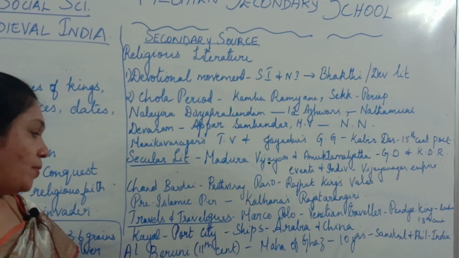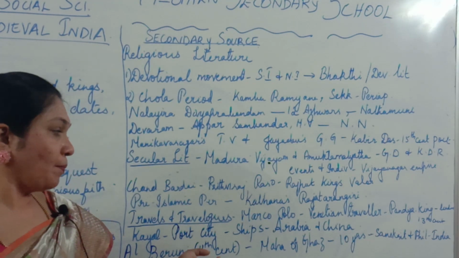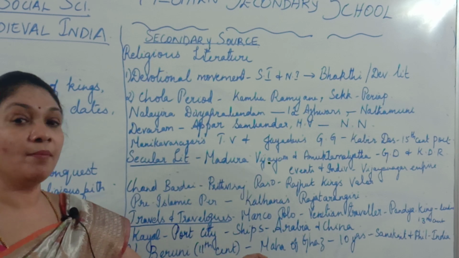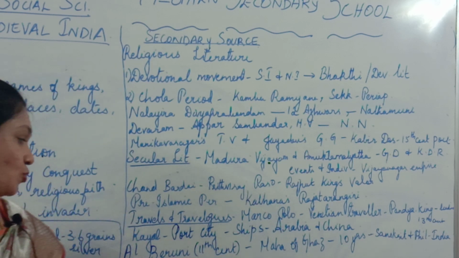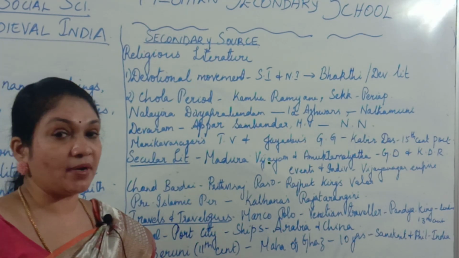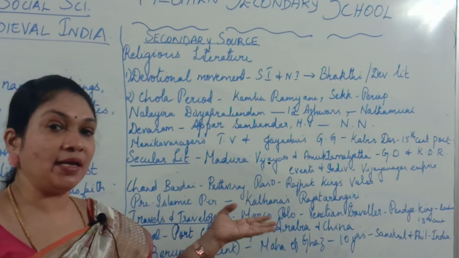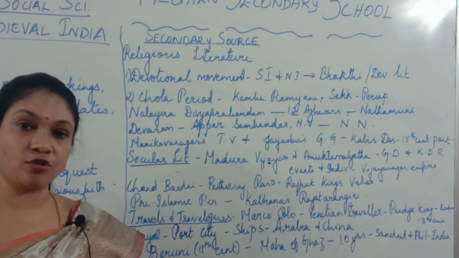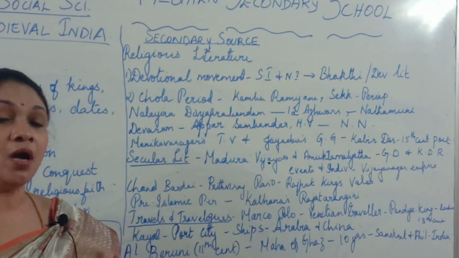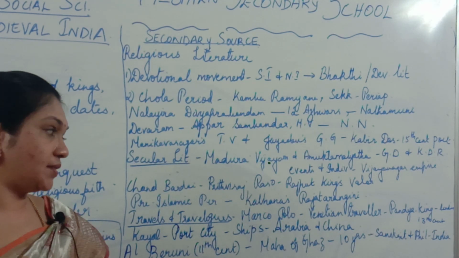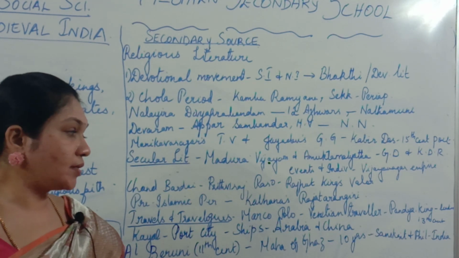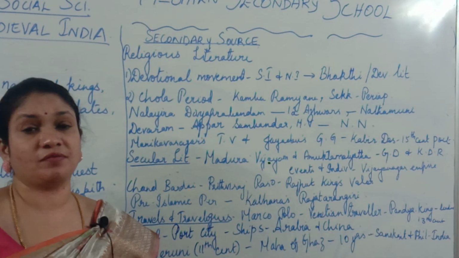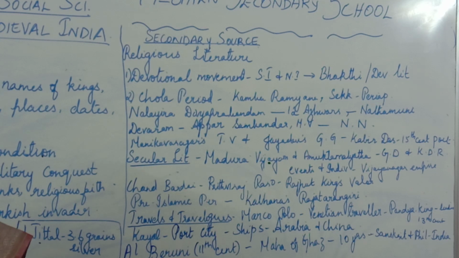Then you have Al-Biruni. He is an 11th century scholar, and he came to India accompanied by Muhammad of Ghazni during his campaign. He stayed for 10 years in India and traveled throughout India, and he wrote about the importance of all the places in India. He also learned Sanskrit and philosophy in India. So that is about Al-Biruni.